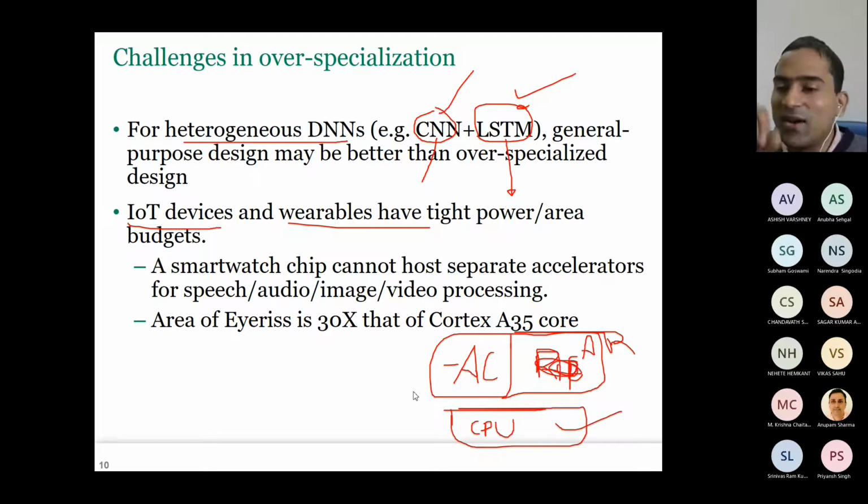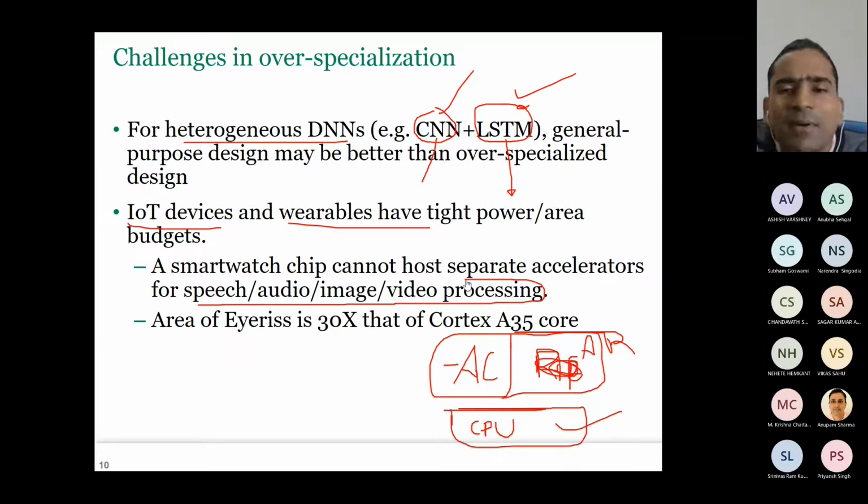Similarly, even for the smartwatch, all you have is that your smartwatch must fit in this area. It can't be a smartphone-size thing put here, right? It has to look like a normal watch. So now your area is very small. Plus power: if it is dissipating a lot of power, you see the thermal problem. Because of this, a smartwatch chip cannot host separate accelerators for speech, audio, image, and video processing.